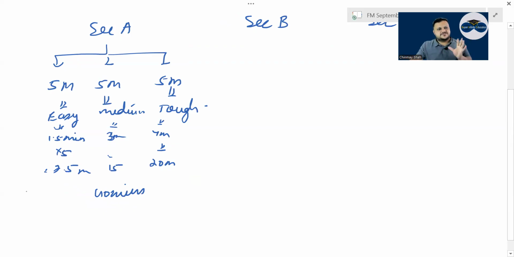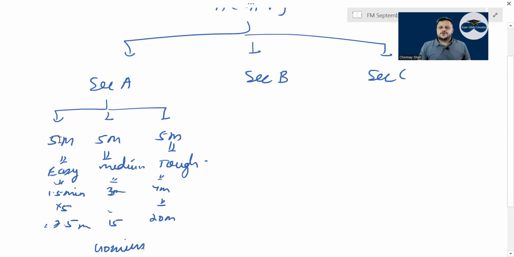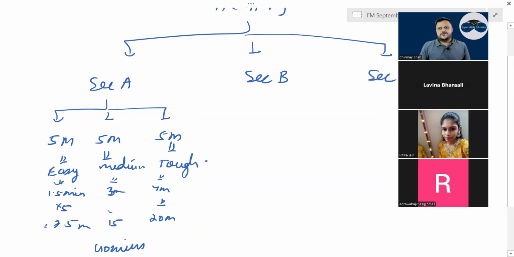So whenever I go to an exam, first, if I was there, I would go to Section C and quickly check which two questions are asked. Not reading the full question, but just seeing whether NPV is asked, whether working capital is asked, or cost of capital is asked. Right? First I will do that, then come to Section A.